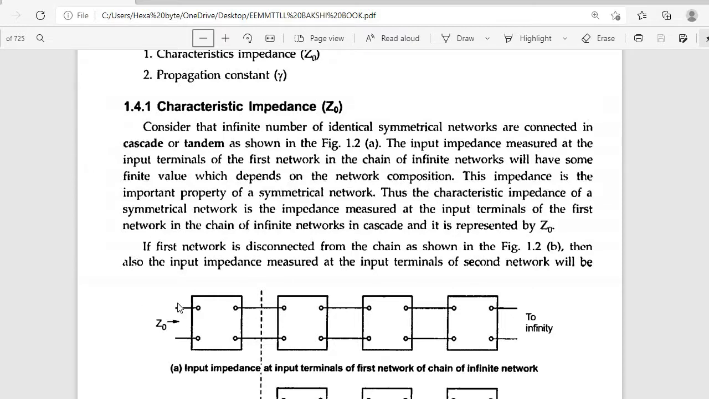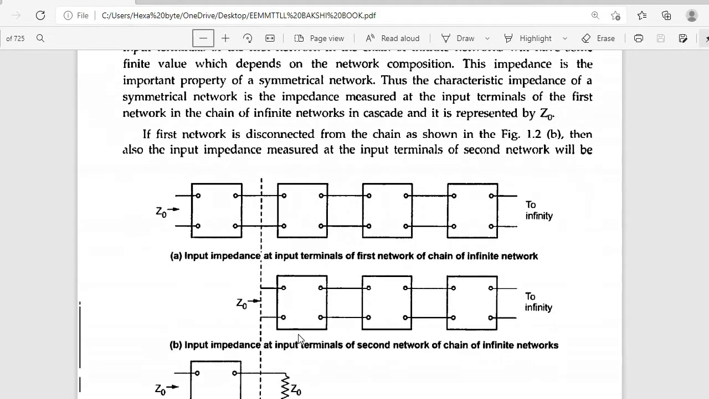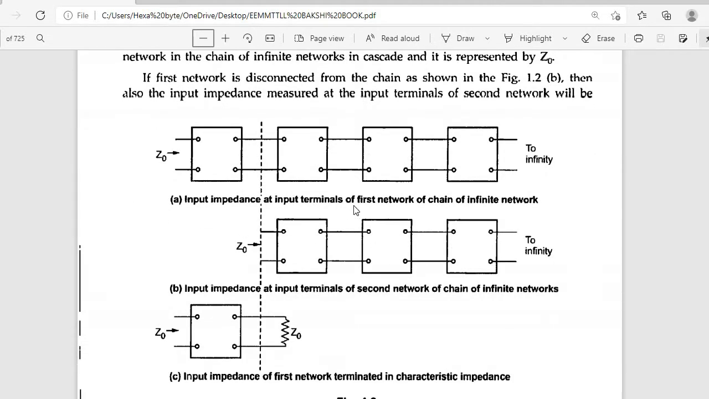See, this impedance is an important property for a symmetrical network. Thus, the characteristic impedance of a symmetrical network is the impedance measured at the input terminals. See here, input impedance at the input terminals of the first network of the chain of infinite networks.